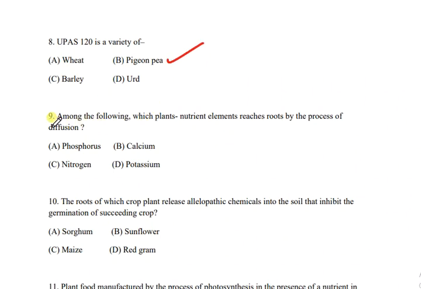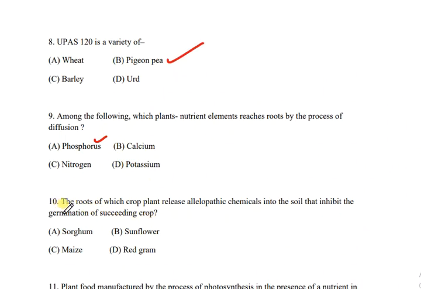Then question number 9. Among the following, which plant nutrient element reaches roots by the process of diffusion? The options are phosphorus, calcium, nitrogen, potassium. And the correct answer is A, phosphorus.